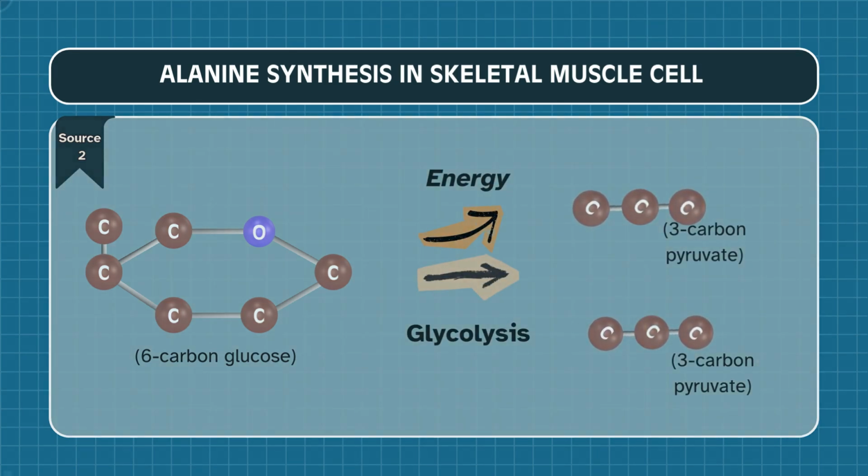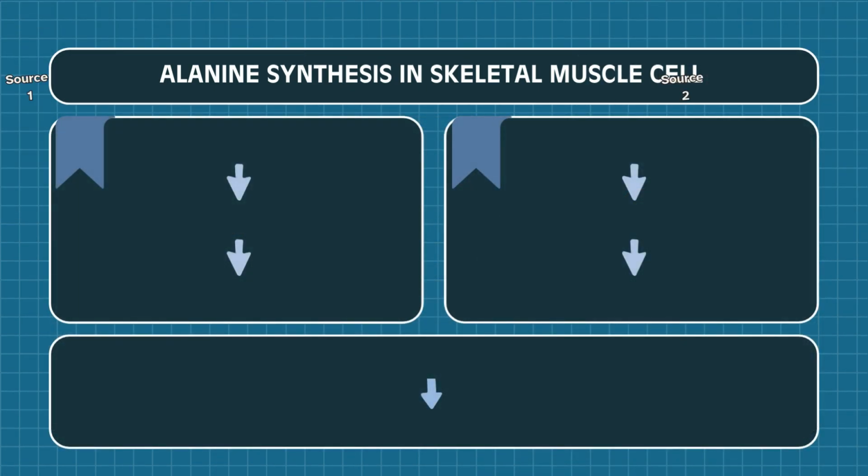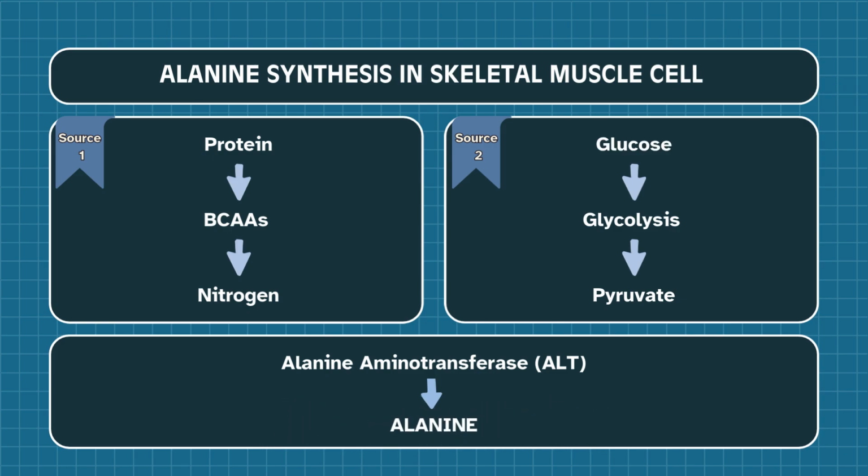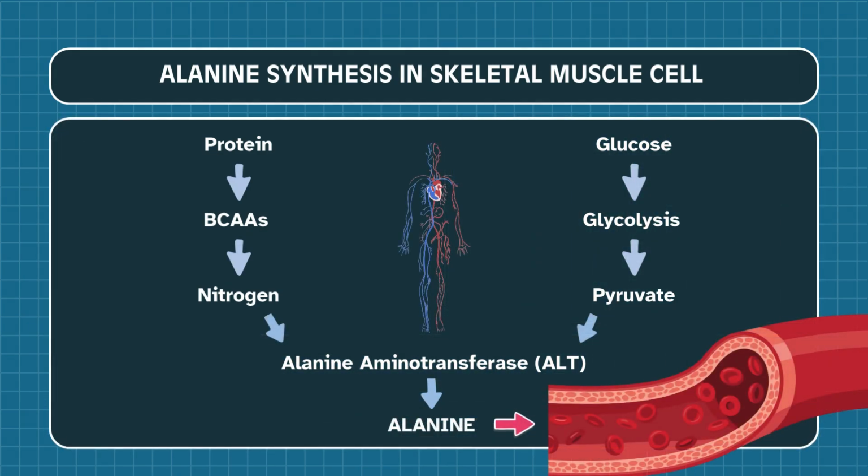The actual assembly of alanine is catalyzed by the enzyme alanine aminotransferase, or ALT. This enzyme transfers the nitrogen group from the BCAA-derived glutamate to the pyruvate molecule, resulting in the formation of new alanine. This newly synthesized alanine is then released from the muscle into the bloodstream through specific transporters to be sent to the liver.